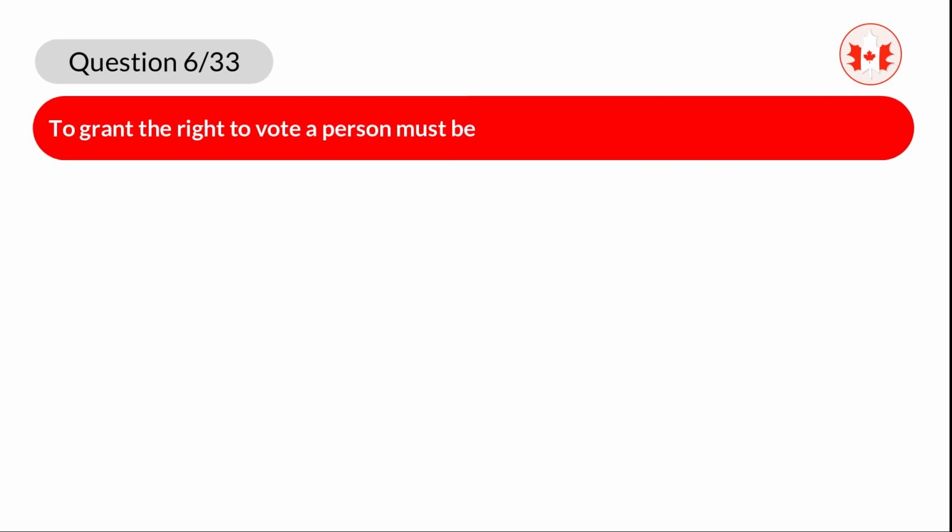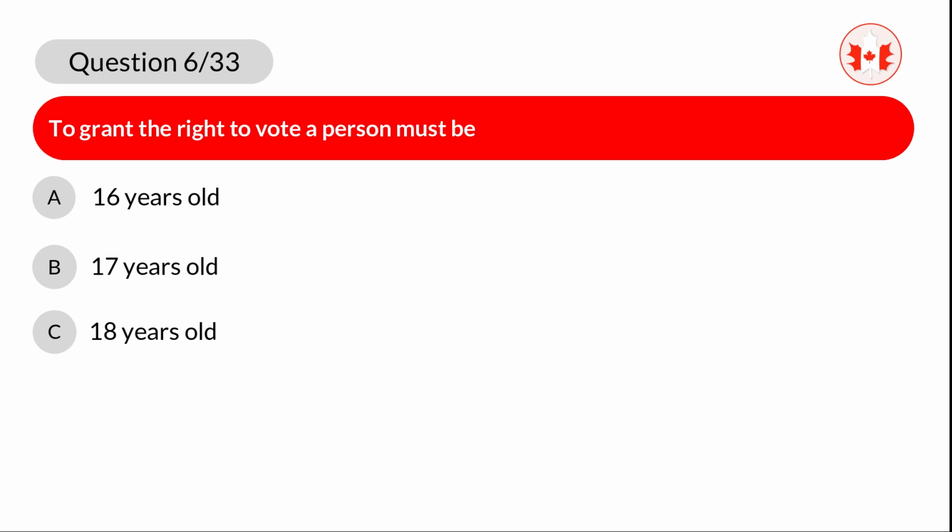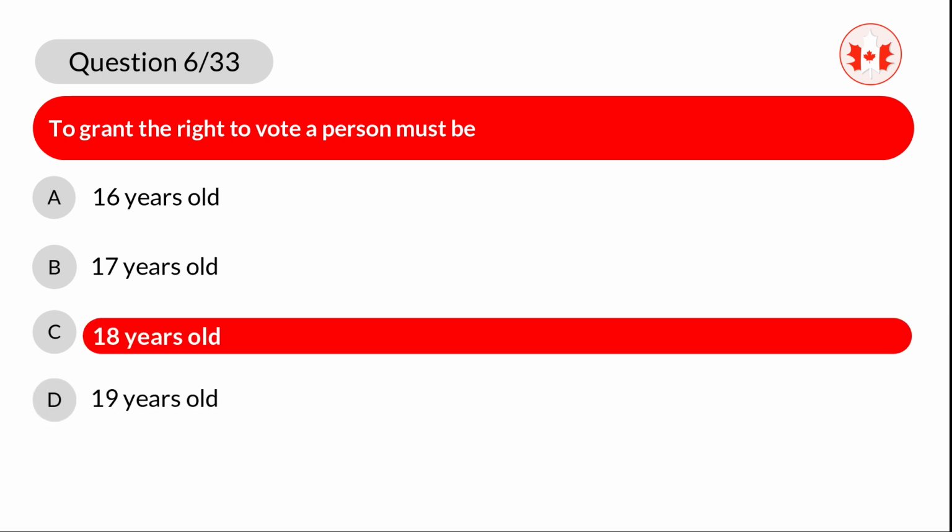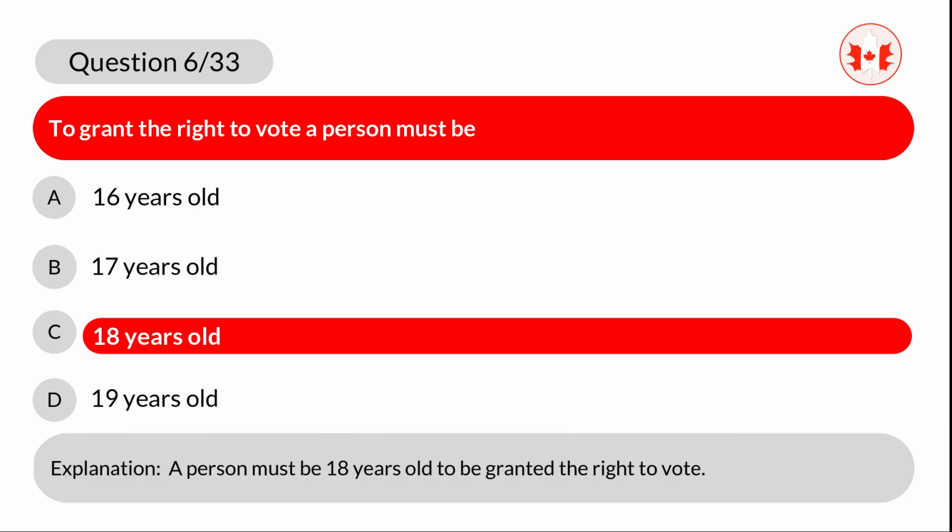Question 6. To be granted the right to vote, a person must be A. 16 years old. B. 17 years old. C. 18 years old. D. 19 years old. Correct answer is C. 18 years old. Explanation. A person must be 18 years old to be granted the right to vote.